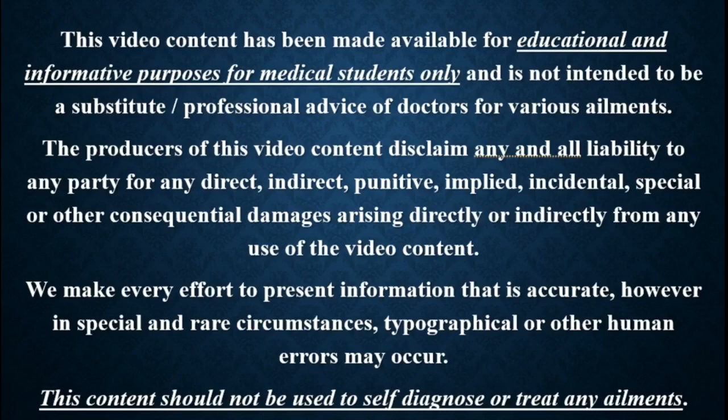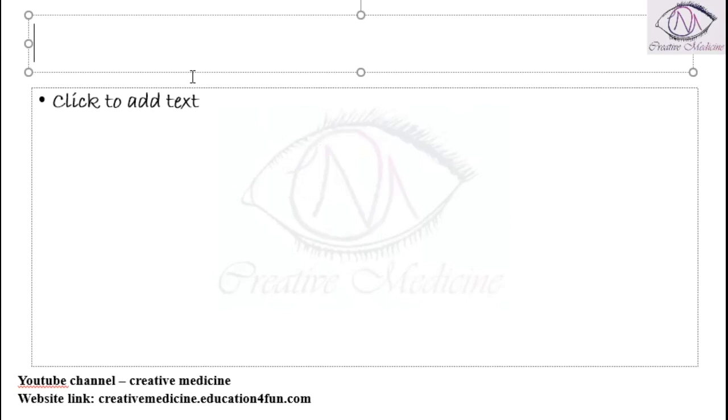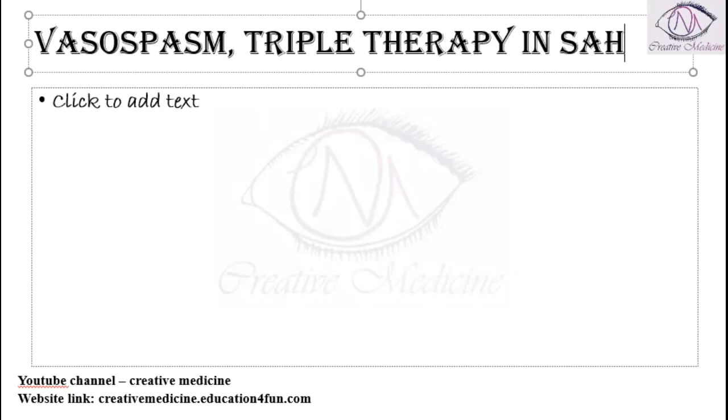In this lecture, we will learn about vasospasm, triple therapy in subarachnoid hemorrhage.